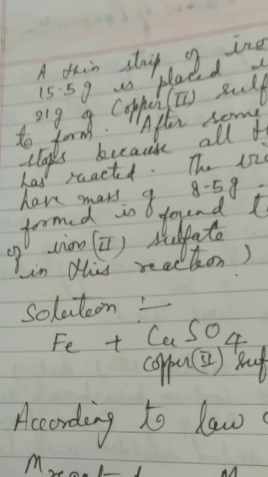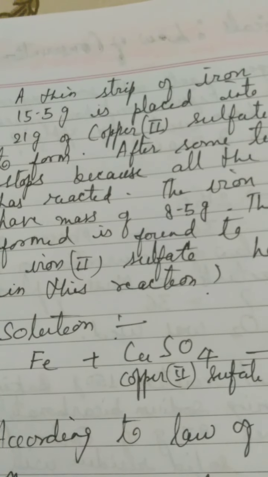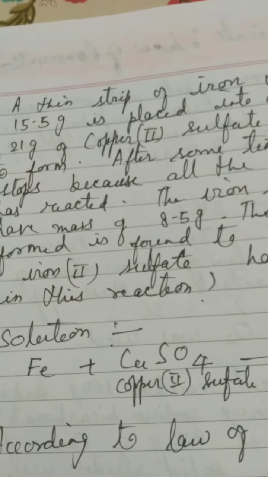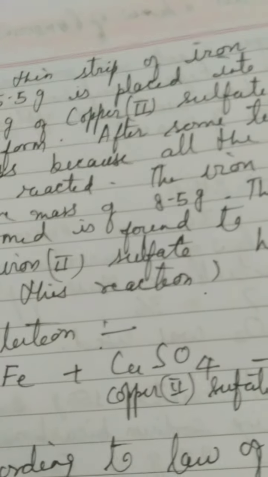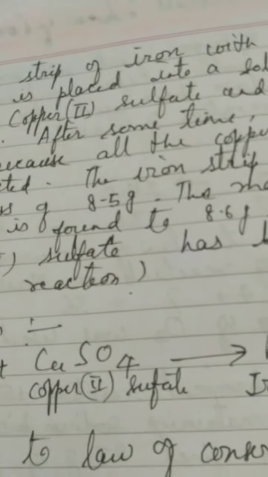You might recall that when we put an iron nail inside blue copper sulfate solution, the copper starts depositing over the iron nail, and the color changes from blue to green because of the formation of iron sulfate. This is the same reaction, children.